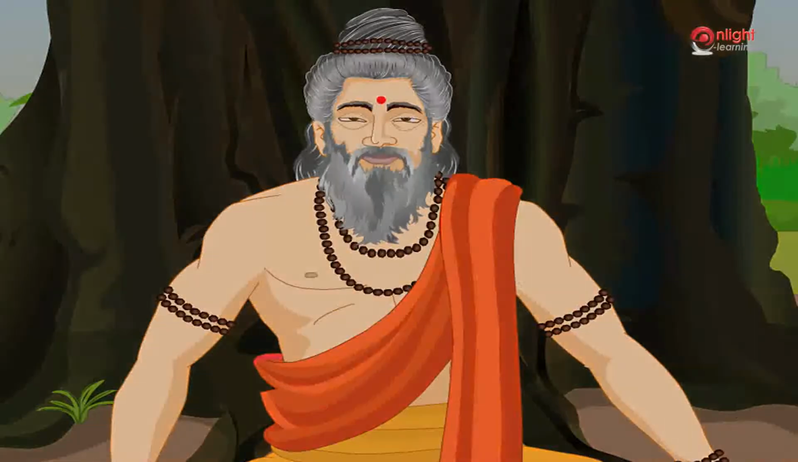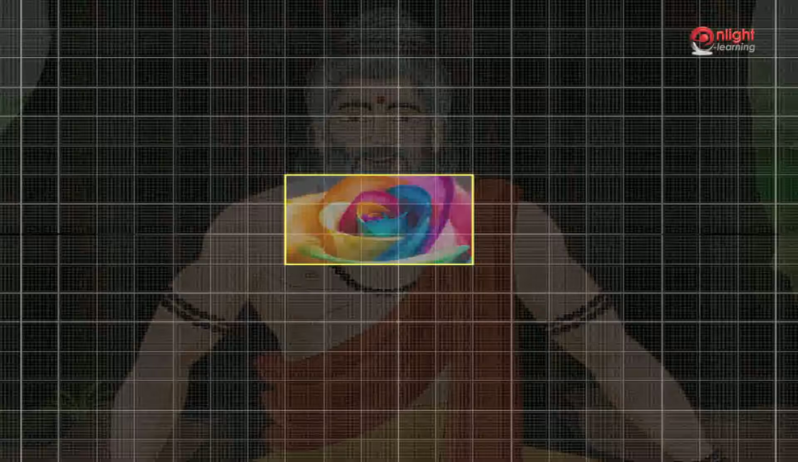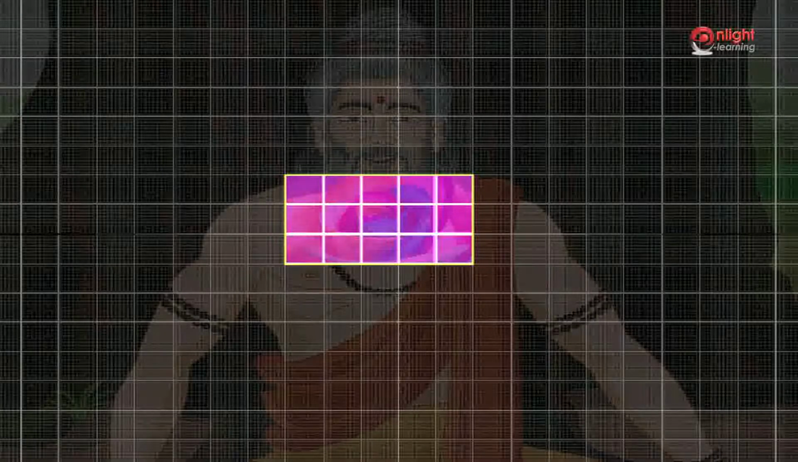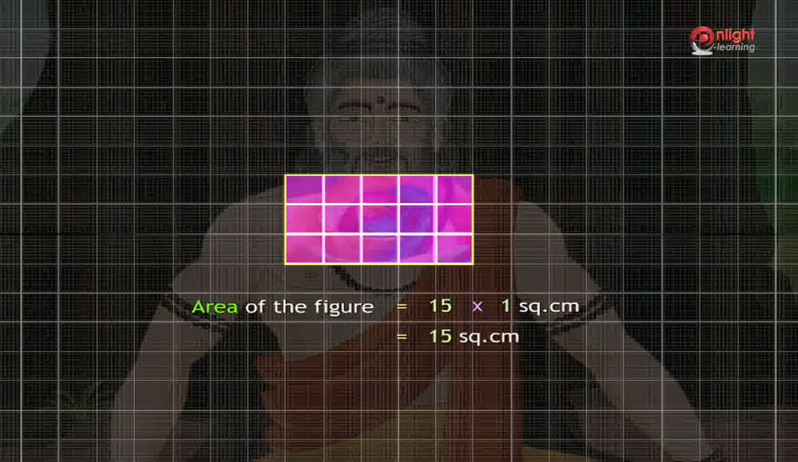For example, in the figure shown, the shape is drawn on a graph sheet and, on close observation, is found to occupy 15 squares. Now each square, as mentioned previously, occupies an area of 1 square centimeter. Hence, the area of the figure becomes 15 times 1 square centimeter, which is equal to 15 square centimeters.